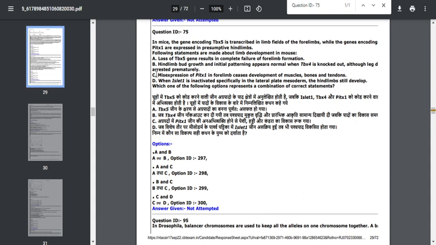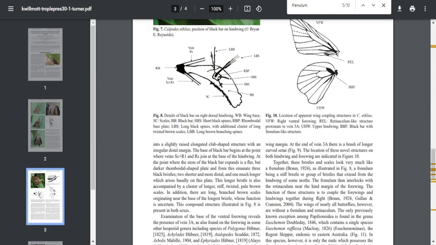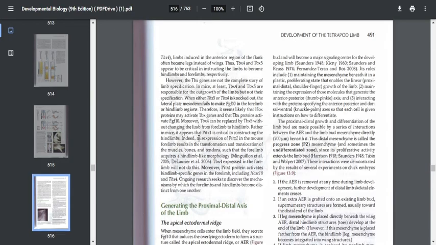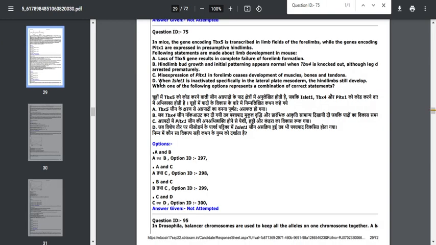And here, the rest of the two options: misexpression of the PITX1 gene in forelimb ceases the development. It says that if you misexpress this PITX gene, the development of muscle, bone, tendon will be stopped. But this is absolutely incorrect, friends, because if you check over here, the same statement is given: misexpression of the PITX gene in mouse forelimb results in the transformation as well as translocation of muscle, bone, tendons. But in the option they just mentioned stop. That's why this option has been given as incorrect by NTA itself.